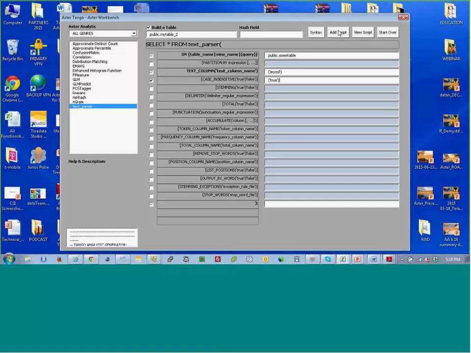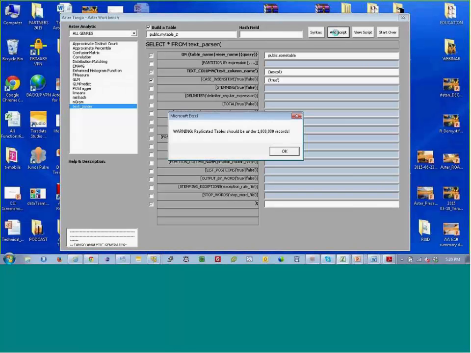I'll hit add script. Now watch this. Because we've taken out the hash field, we're not going to build a replication table. What are the risks within a replication table? Well, anything under 1 million records is okay for a replication table. We want to warn these people that when they build a replication table they're at risk, right? So depending on the size of the table I'm going against, my sum table in here, building a replication table for a text parser type of algorithm probably isn't the wisest choice. We just want to make people aware of that.